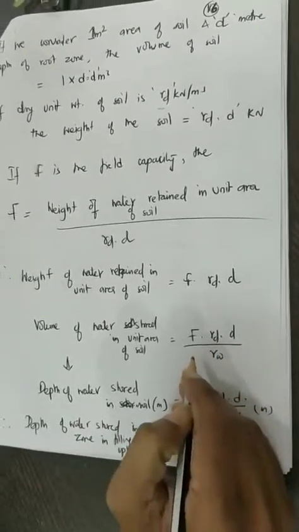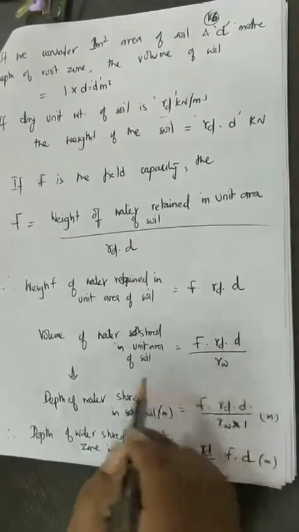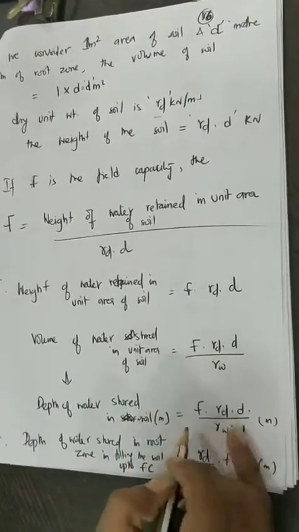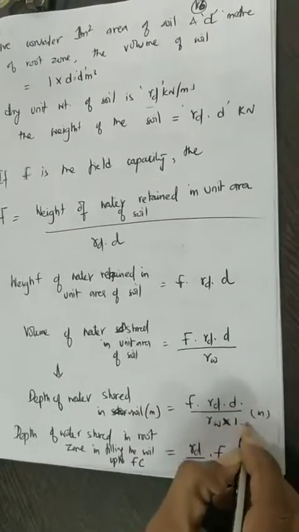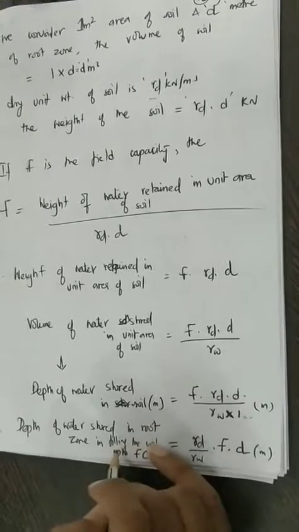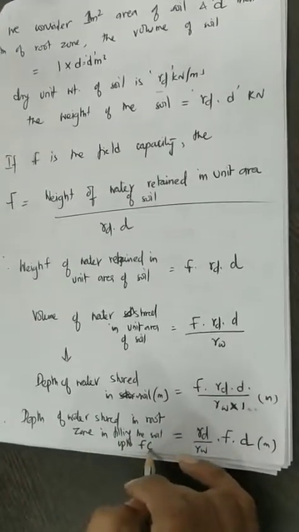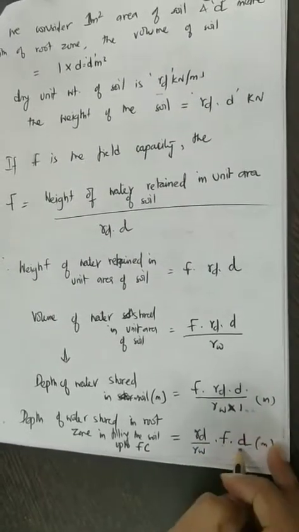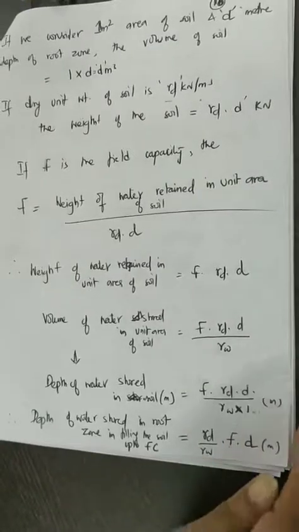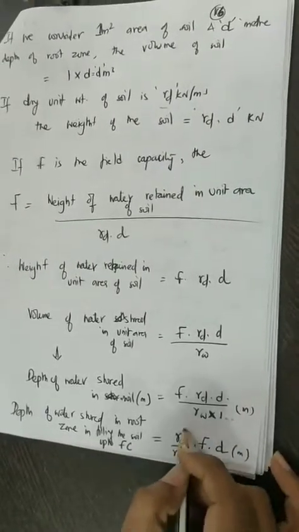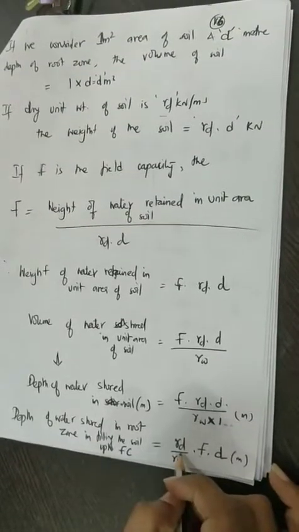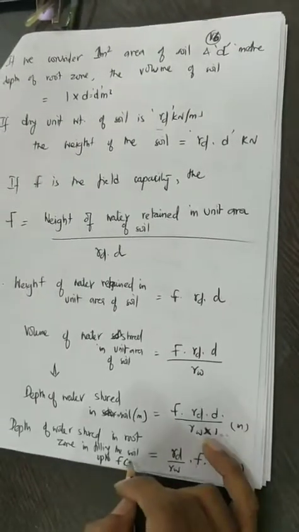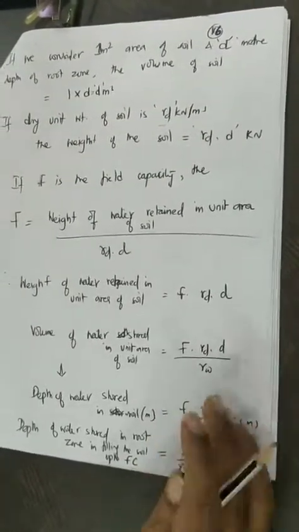So what I am doing is dividing it by the specific weight of water so that I can get the volume. So if I want to get the depth of water that is stored in that particular 1 meter square area, then I need to divide it by 1 meter square here. So the depth of the water that is stored in the root zone in the soil, filling up to the field capacity, is nothing but gamma d divided by gamma w into F into d in meters. So if you know the field capacity in percentage, the dry density of the soil, the specific weight of water, and the depth of the root zone, then we can easily find out to what depth the water is actually stored in the root zone.